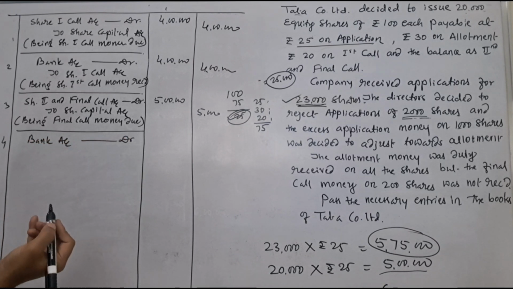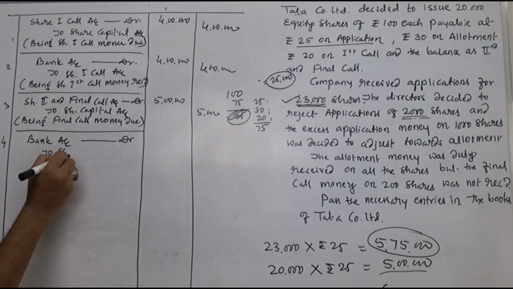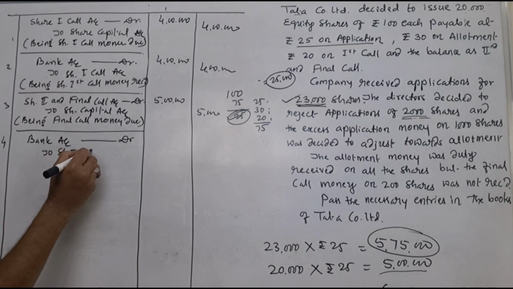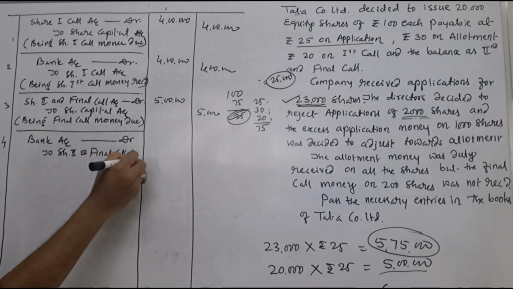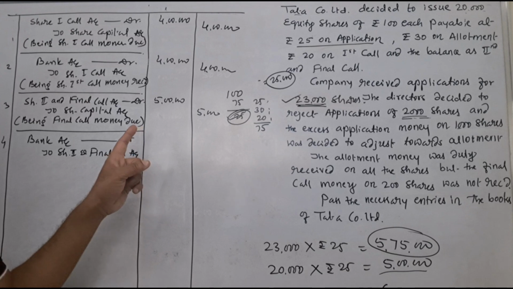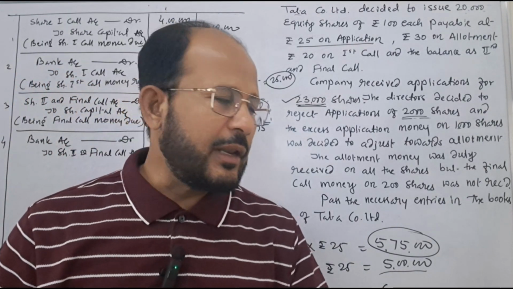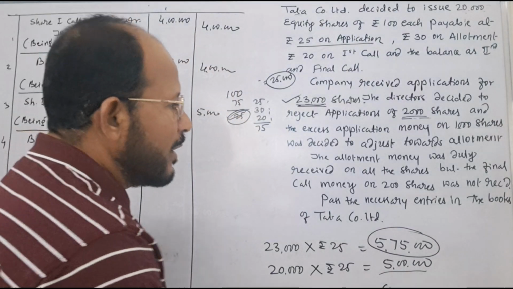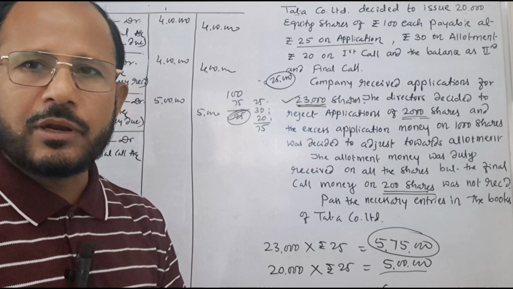With the amount received. Next one is to share second and final call account. But here we have to enter the amount which is actually received or collected by the company. In the problem, it is clearly given that on 200 shares, the final call money was not received.